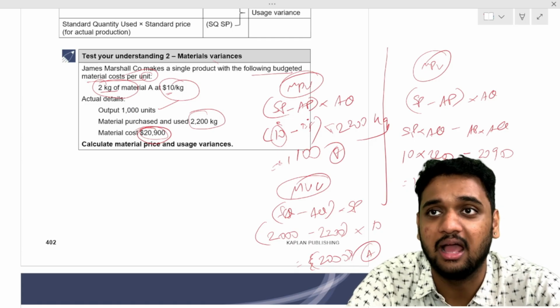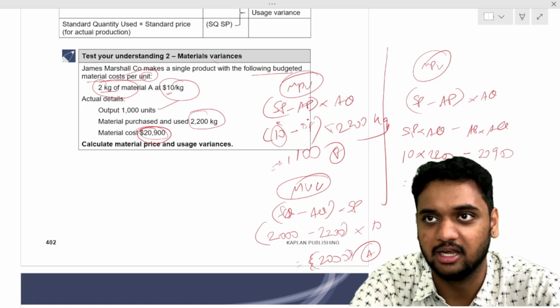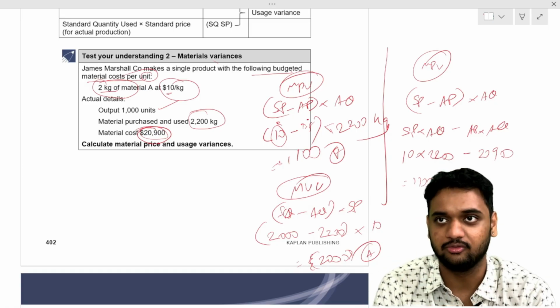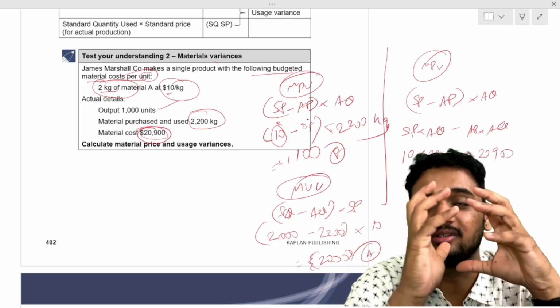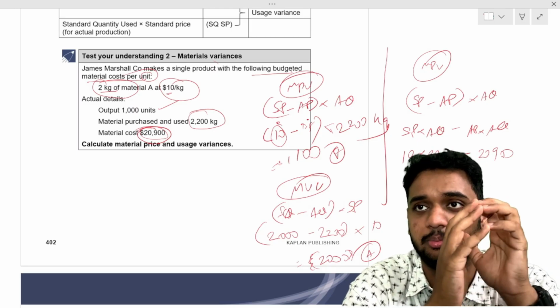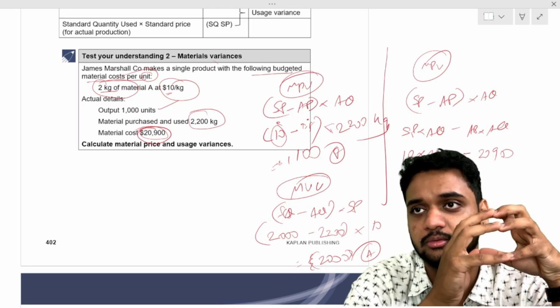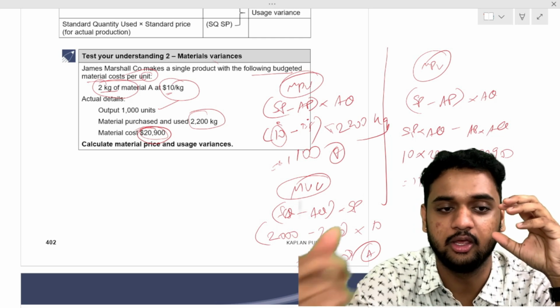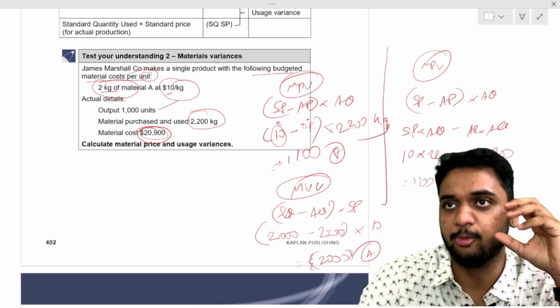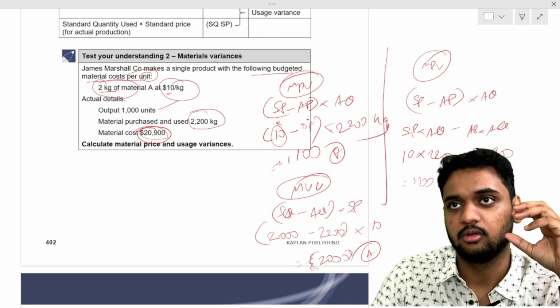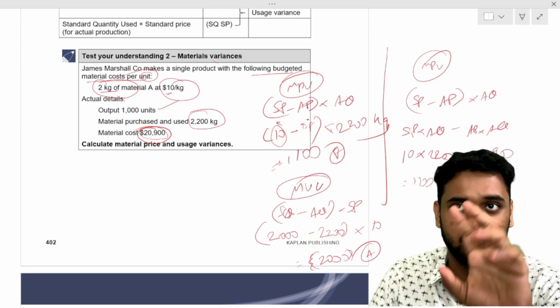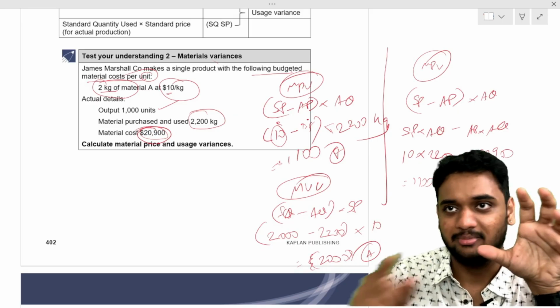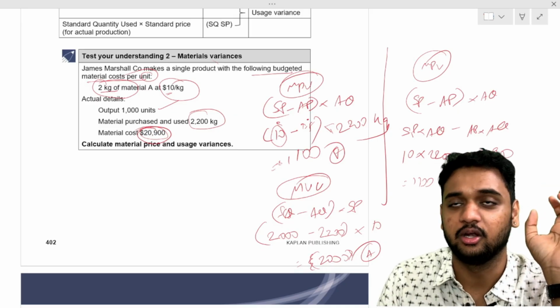Standard quantity for actual output, what we were supposed to use. How much is the standard quantity per unit? 2 kilo. How much did we actually produce? 1000 units. So 1000 into 2, 2000 kgs is what we are supposed to use. That is standard quantity. Minus what is the actual quantity?